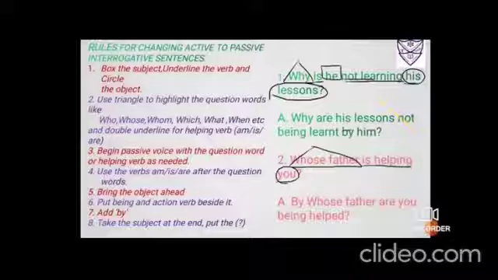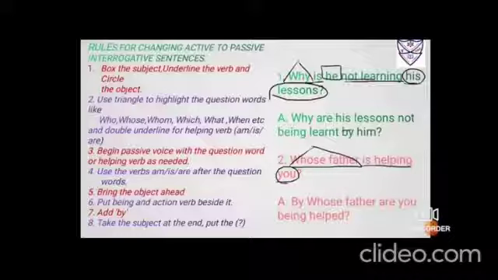Then this ing, give it to being. Now the action verb comes into its third form. Learn, learnt, learned. So being learned, add by, take the subject at the end, him. So two pairs you could see here, WH, helping verb, being, and the third form of the verb. Why are his lessons not being learned by him?